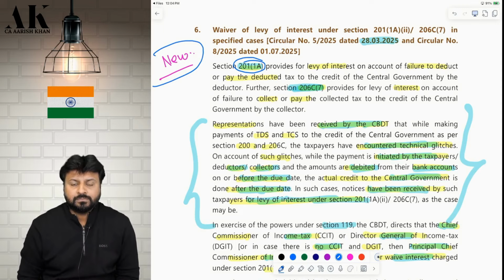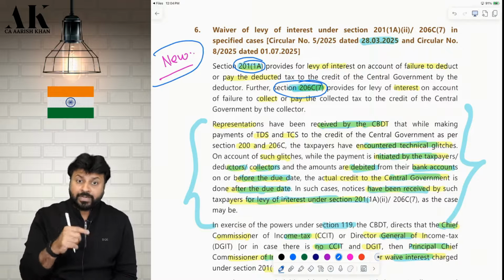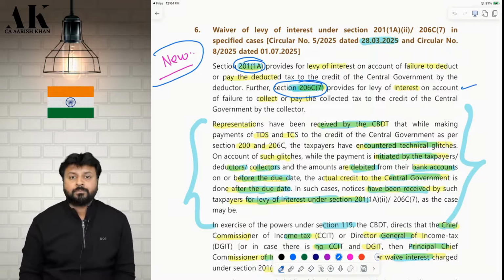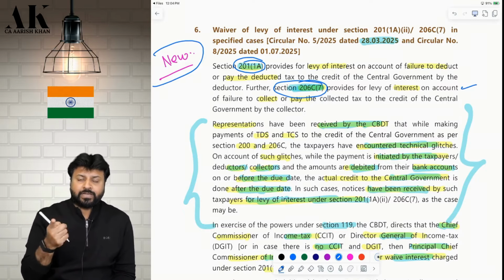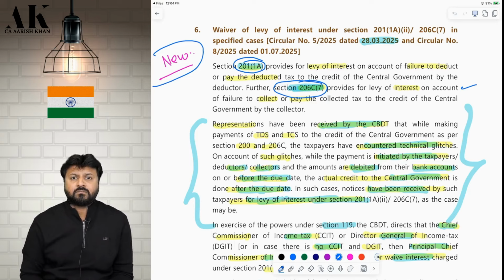Imposition of interest. Similarly, section 206C subsection 7, which is for TCS. If you do not collect TCS on time and if you do not pay TCS on time, there can be interest. So 201 subsection 1A is for TDS default and 206C subsection 7 is for TCS default. Now, definitely the government can impose interest. There is nothing wrong in imposing interest if the assessee is not deducting the TDS on time, not paying the TDS on time. There is nothing wrong if the assessee is not collecting the TCS on time and not paying the TCS on time. You can definitely impose interest on the assessee.